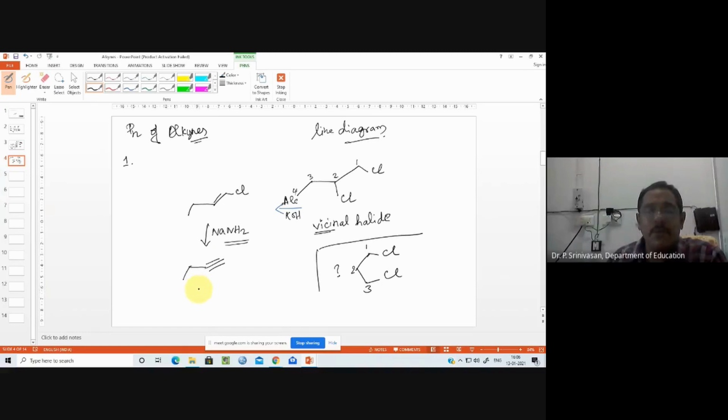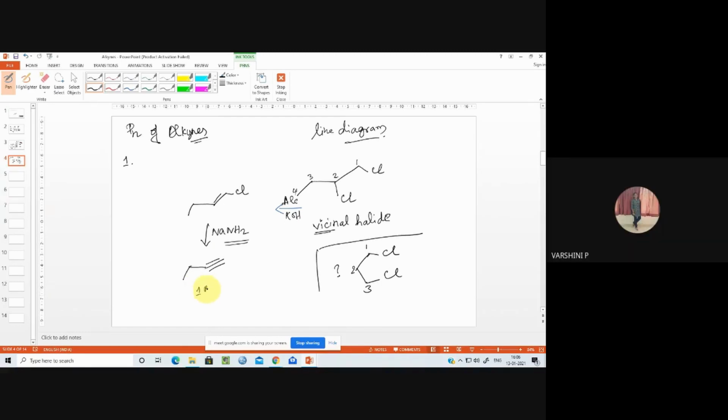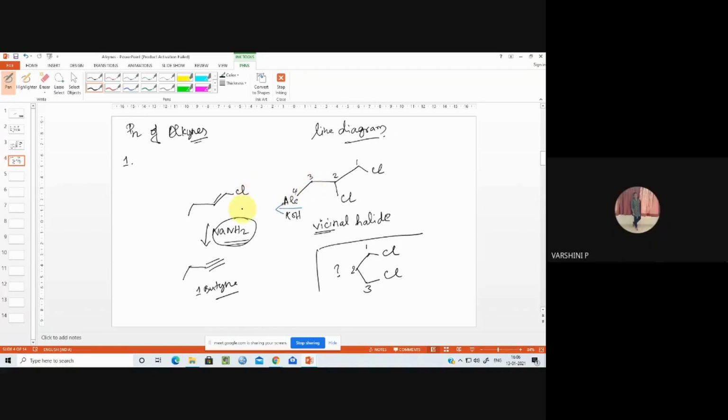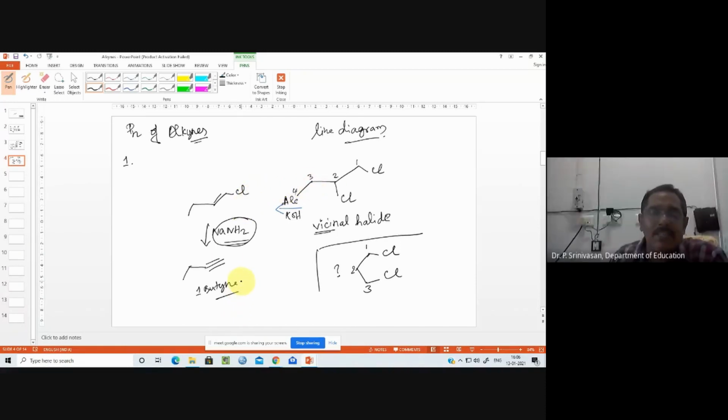So what is the name for this compound? It is 1-butyne. Okay, good. A two-step reaction. If we use this reagent, ultimately it goes to the second step because it's a stronger base. So from here, in step 1, we have removed halogens, and therefore, what will be the name of this reaction?